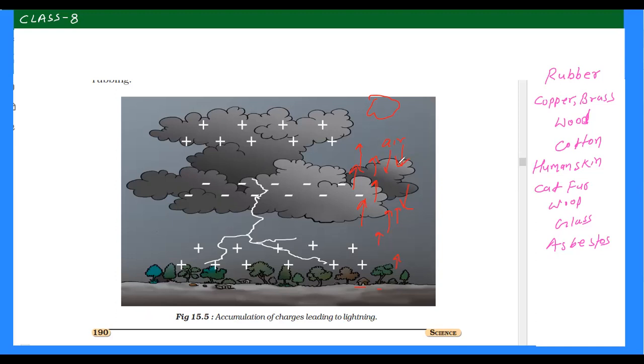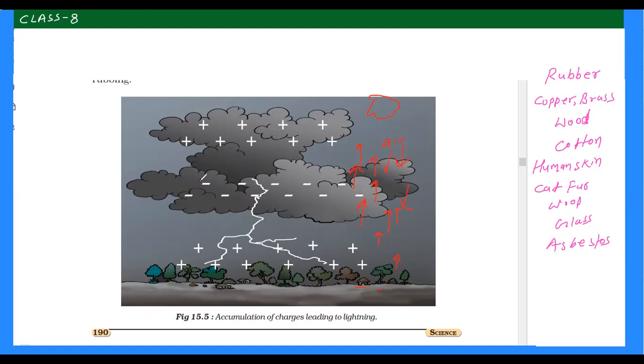We already learned three methods of charging. So here, in the first step, the cloud gets charged by rubbing against air molecules present in the air. So those clouds which are negatively charged will come to the lower level of the cloud.